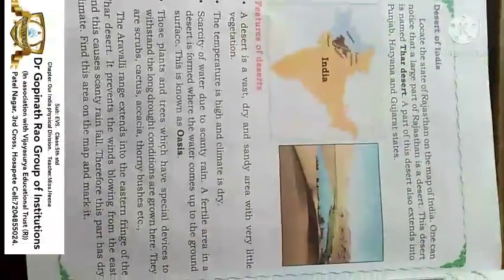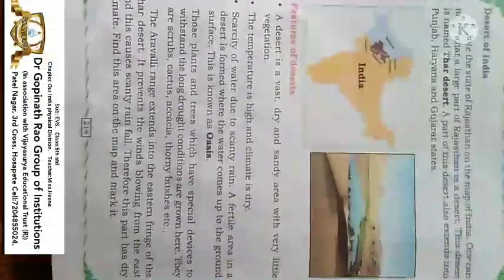Here the plants and trees that grow are especially those that do not need much water, for example cactus and thorny bushes. These are grown because the water is scanty, and these plants do not need much water.